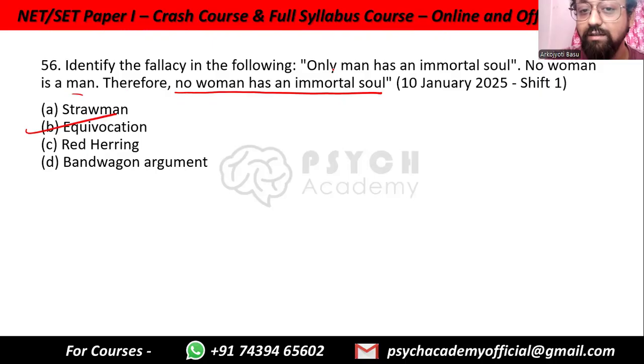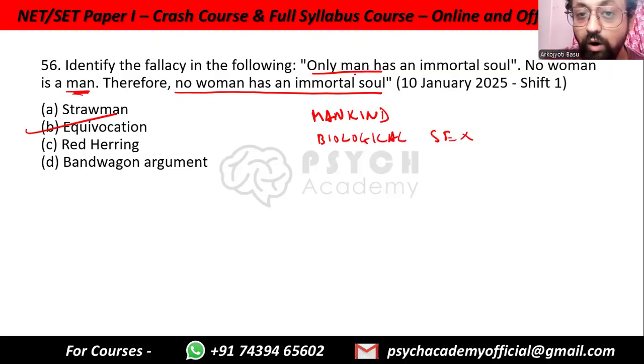So the point is that only man has an immortal soul, but this man means mankind. But no woman is a man. This man is referred to as the biological sex. So the same word, that is man, can be used to denote a biological sex and be used to denote mankind as a whole. So this is a problem of equivocation, where the particular word has two different kinds of meaning.